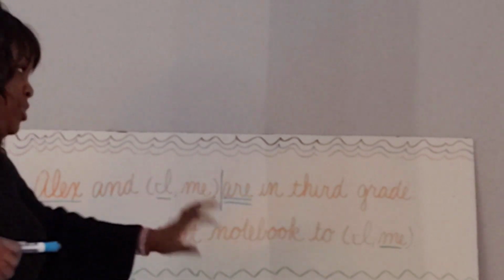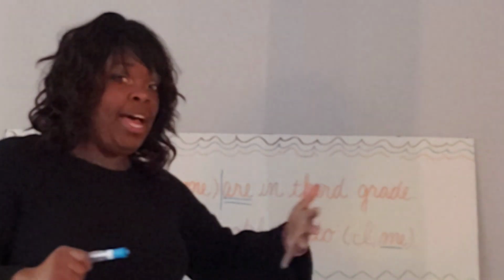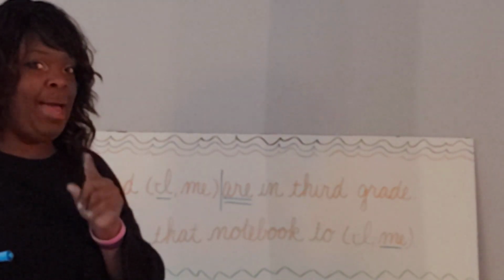You are probably already thinking, well, it doesn't sound right to say Casey gave that notebook to I. Right, and that's good that you can hear that, but we need to understand why it's not I, because sometimes it might sound better with the word that we think, but it might not be the case.